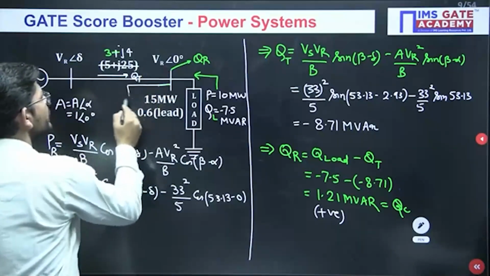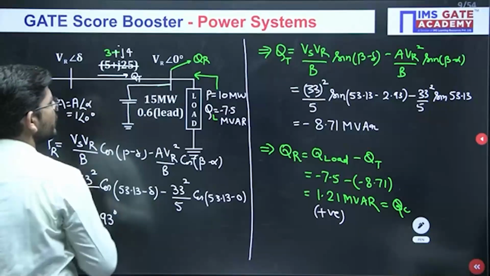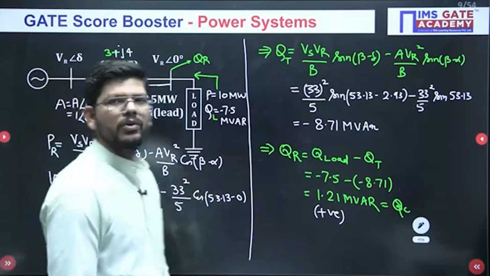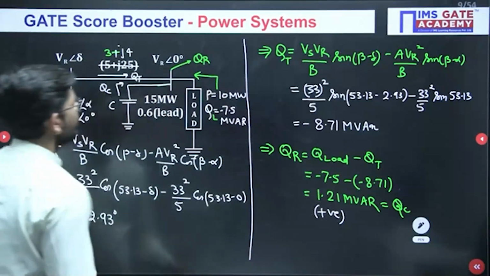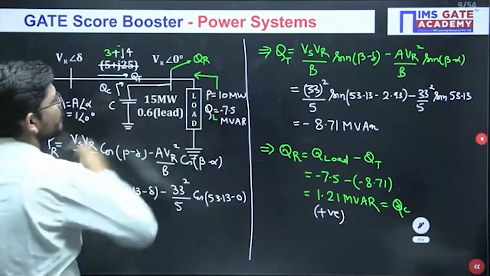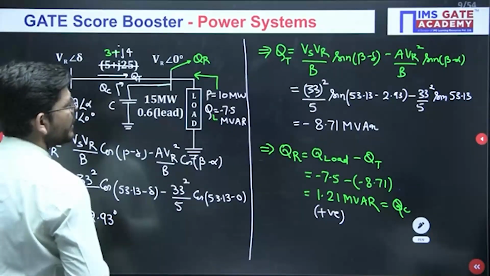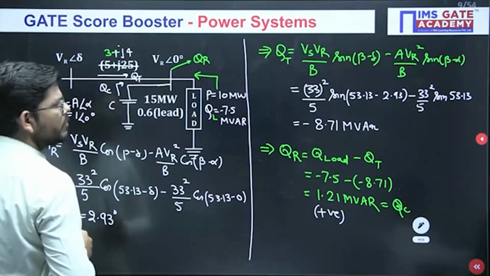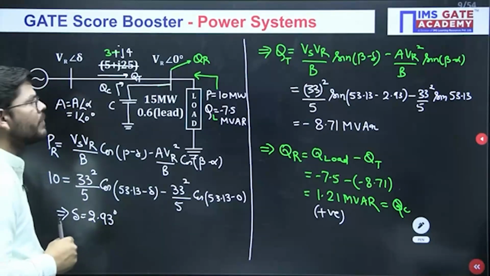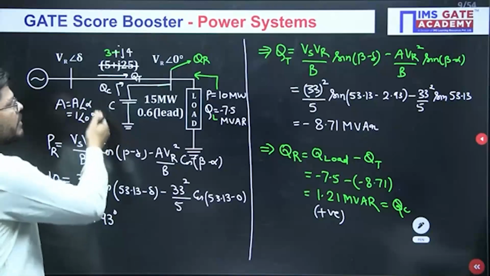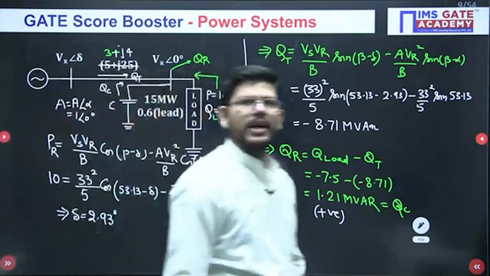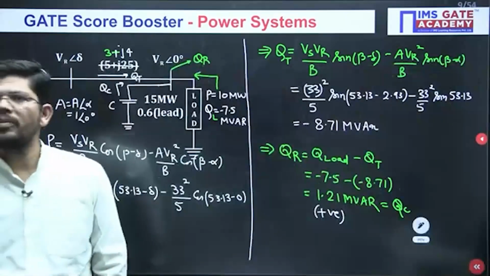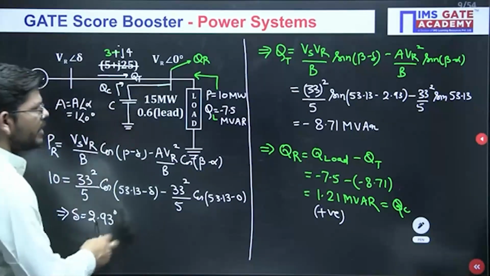Okay, so we will simply connect a capacitor here, and this capacitor will supply this amount of QC, 1.21 MVAR. So just see, load is taking 7.5 MVAR at this point, and source is supplying how much? 8.75 MVAR. So the capacitor will be supplying how much? 1.21 MVAR. So this is how you can calculate what values of power will be supplied by this compensating element.